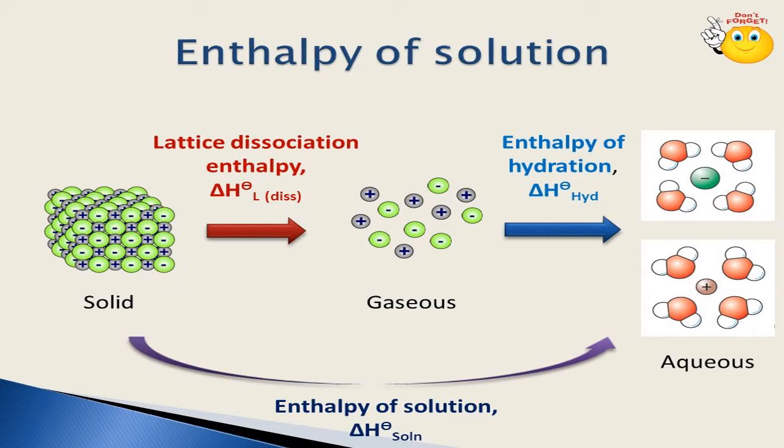Again, solution enthalpy depends upon the nature of the solvent. For example, in benzene certain chemicals are soluble, and in water certain chemicals are soluble. But water is called the universal solvent, as we learned in the previous session or previous classes. So the two important factors are lattice enthalpy and the solution enthalpy.